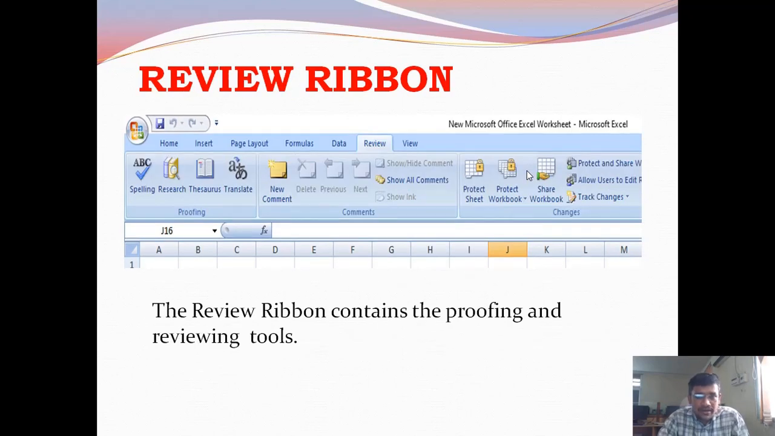The Review ribbon. This Review ribbon contains the proofing and reviewing tools. You can check grammar mistakes, spelling mistakes, plagiarism, or you can translate. You can protect your sheet, protect your workbook, share the workbook. These tools are available in the Review ribbon.